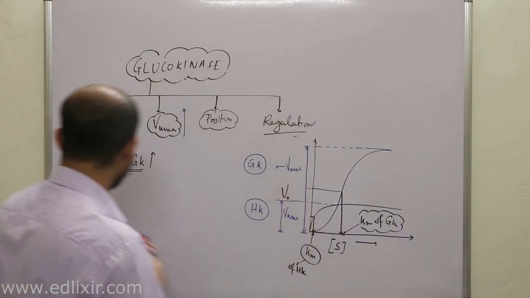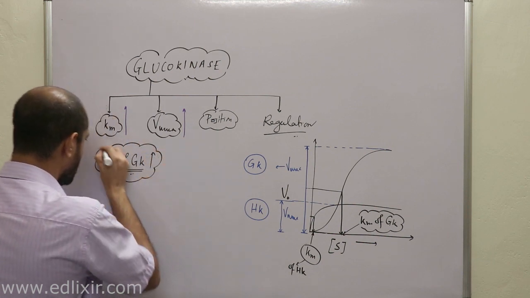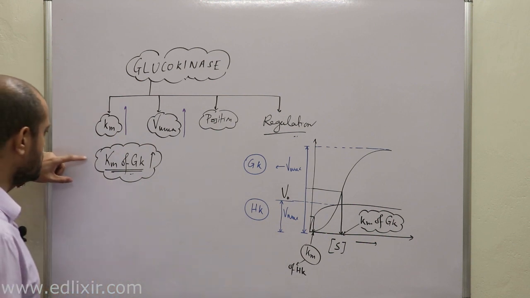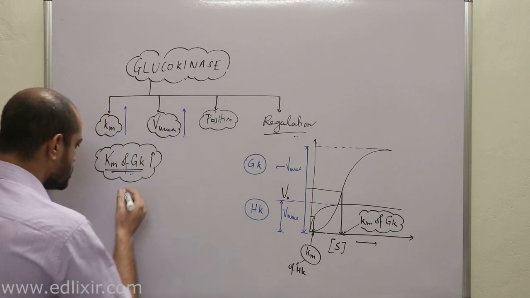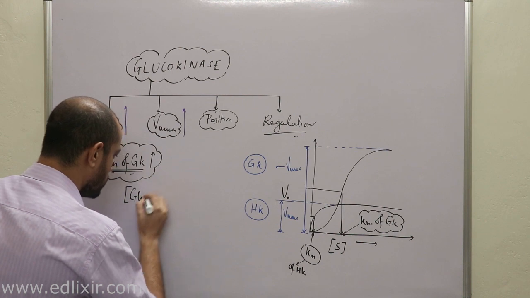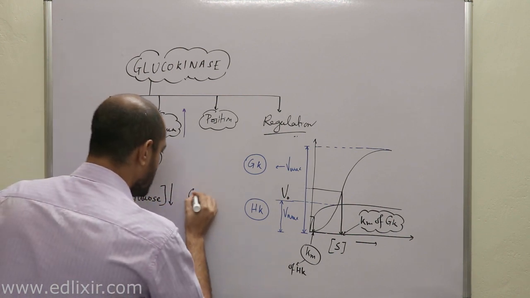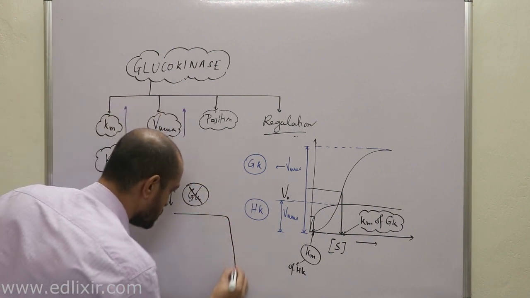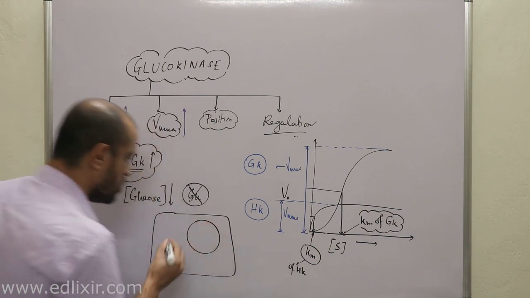The higher Km of glucokinase is because when the concentration of glucose is low, glucokinases won't work. You must now know some very peculiar things about glucokinases.